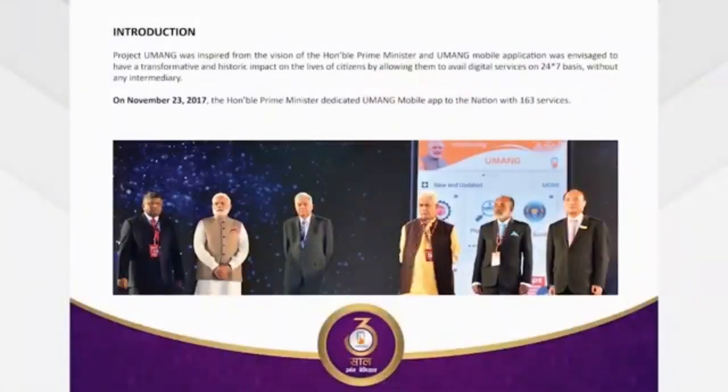So please download Umang and start using it, and tell your near and dear ones also about the wonderful app that Umang is. Friends, Umang means Unified Mobile Application for New Age Governance. The Umang mobile application was dedicated to the nation by the Honorable Prime Minister on 23rd November 2017 with just 163 services.